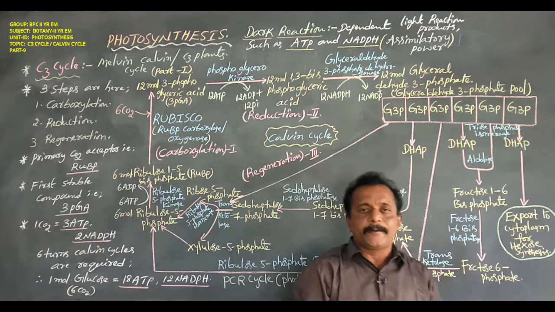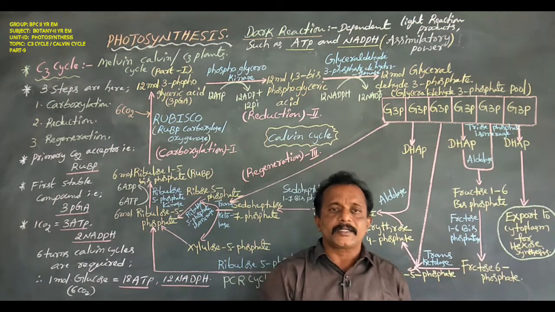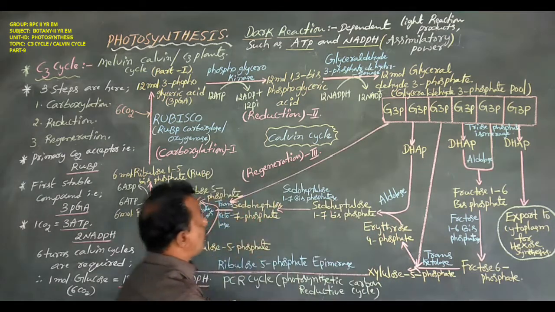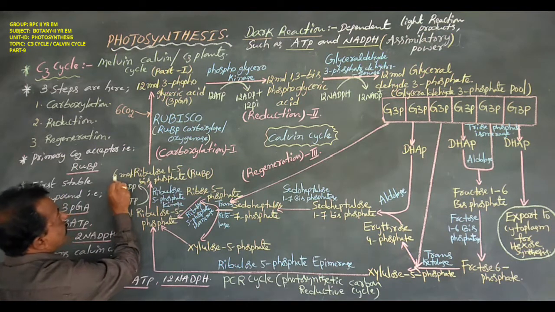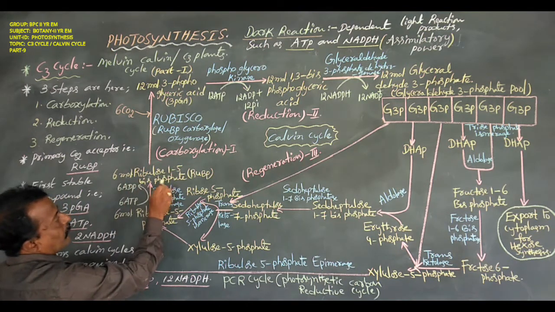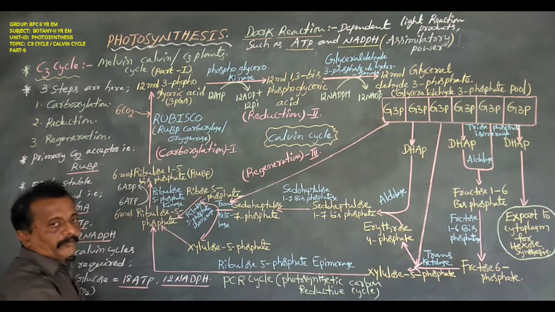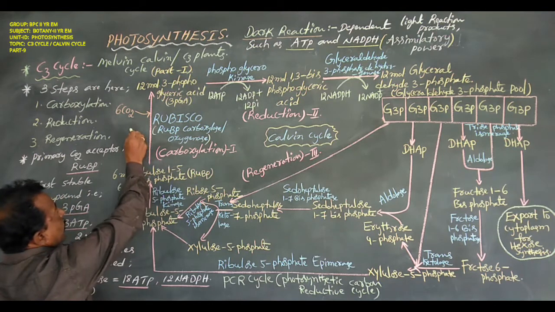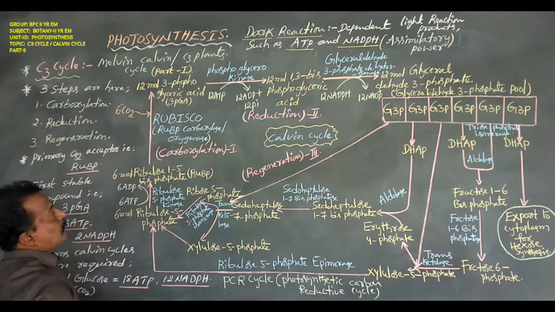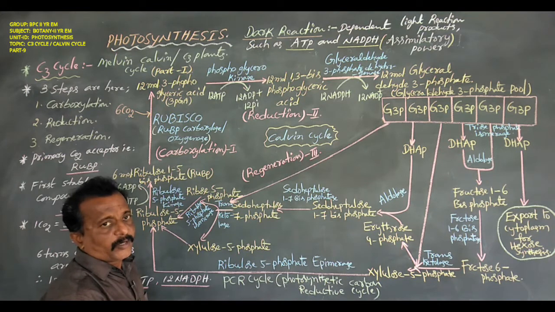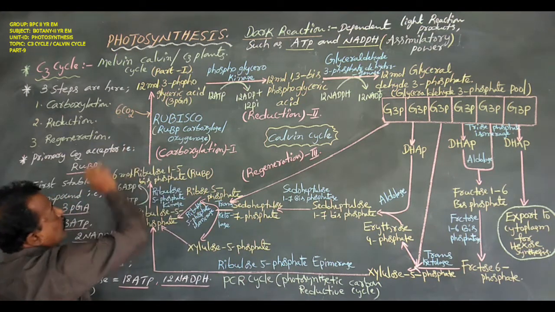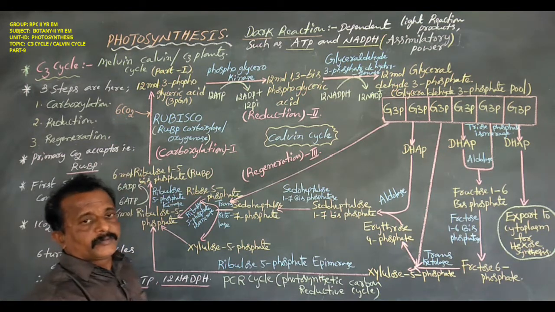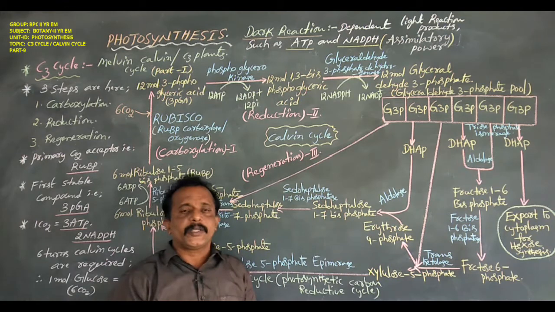The C3 cycle, or Melvin Calvin cycle, occurs in the stroma of the chloroplast. This stroma already contains 6 molecules of ribulose 1,5-bisphosphate, that is RuBP. This RuBP is to be acted on by 6 molecules of CO2 from the atmosphere. So 6 molecules of CO2 are available in the atmosphere.